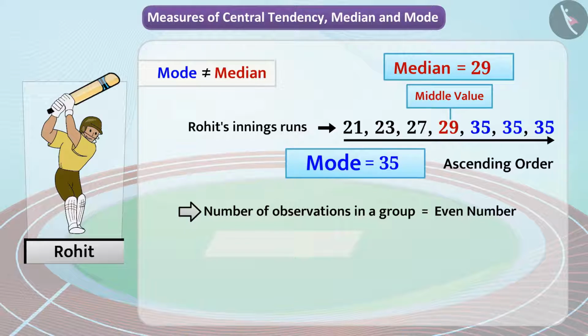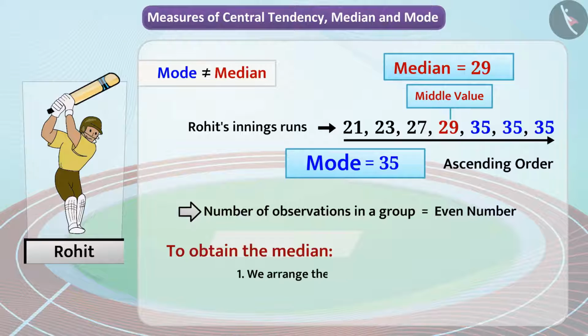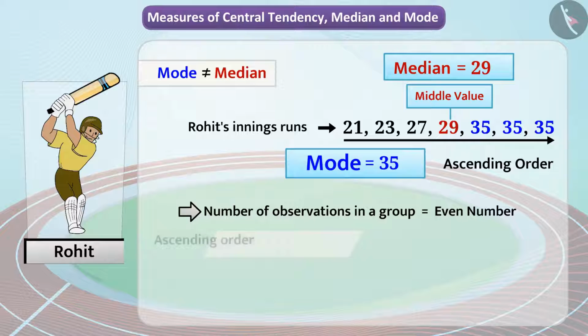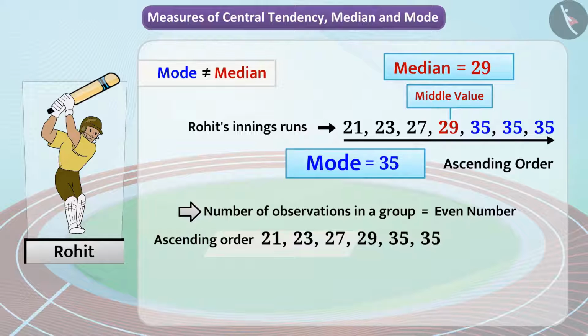Well, let me explain. In cases where the number of observations in a group is an even number, to obtain the median, we arrange the numbers in ascending or descending order and derive the mean of the middle 2 numbers. So, for example, for the set of observations 21, 23, 27, 29, 35, 35, numbers 27 and 29 are the 2 middle numbers.